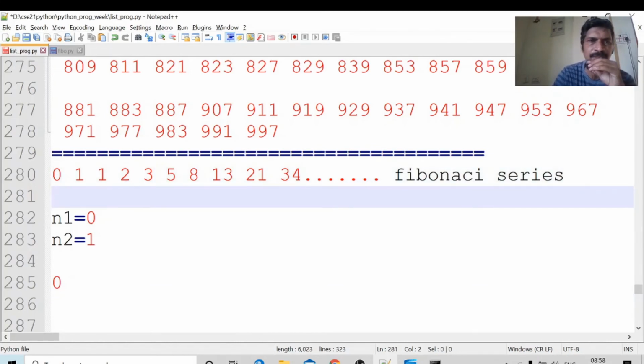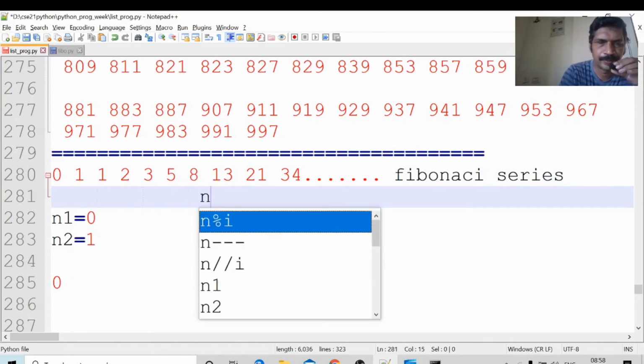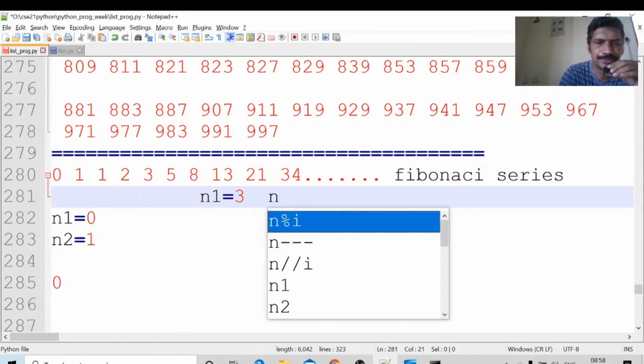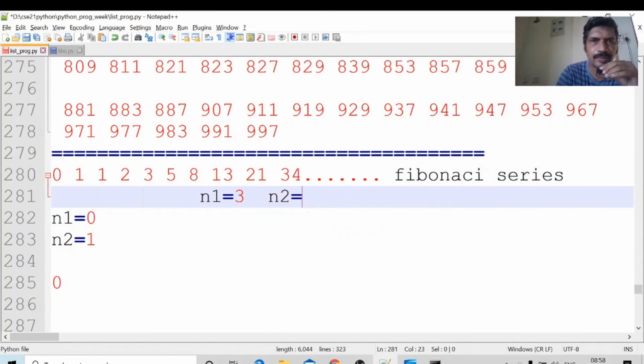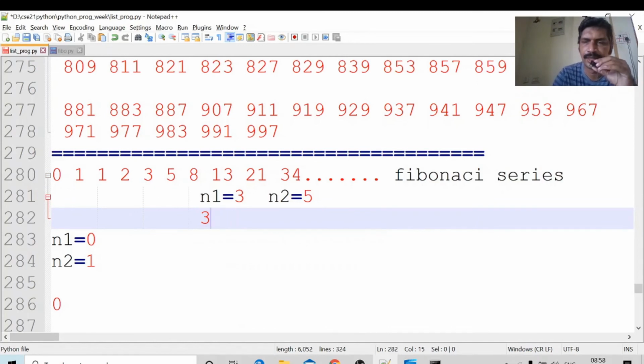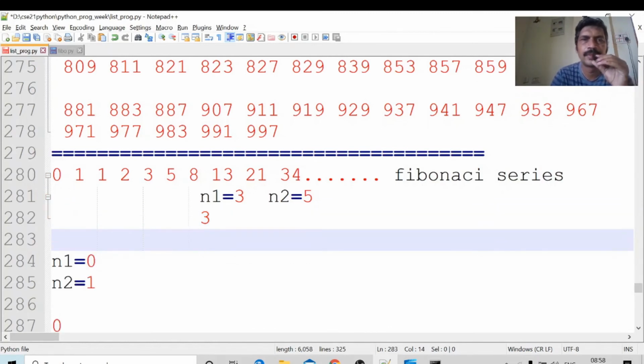Okay, we will see the middle. In n1, 3 is there, n1 equal to 3, n2 equal to 5. I will print the term 3. After that, for the next term, copy the value of n2 into n1, and n1 plus n2.